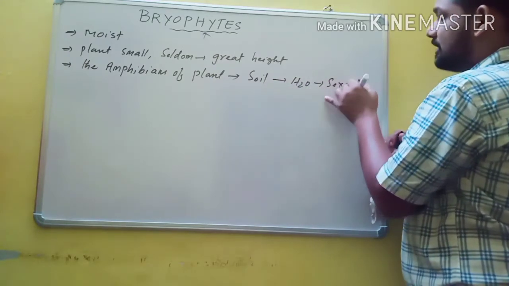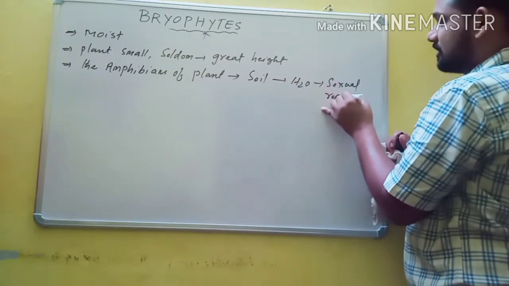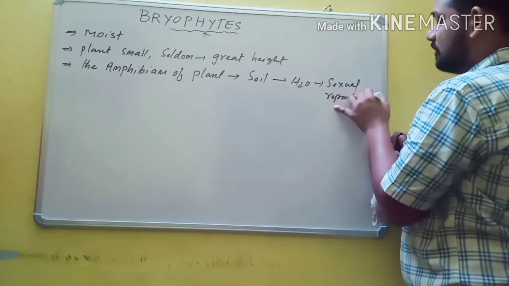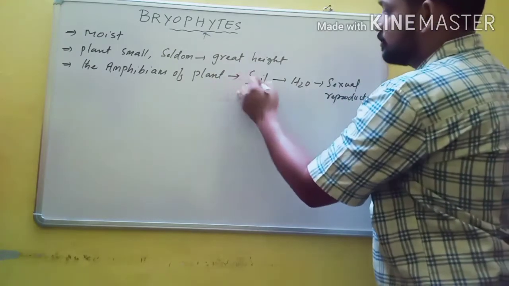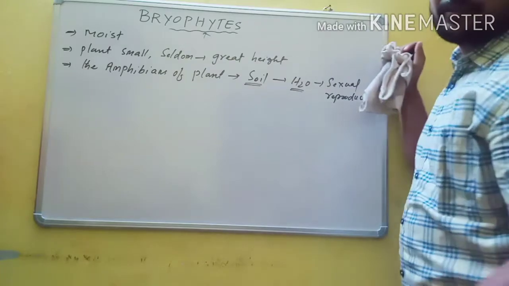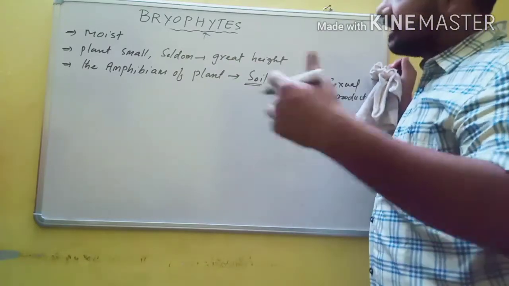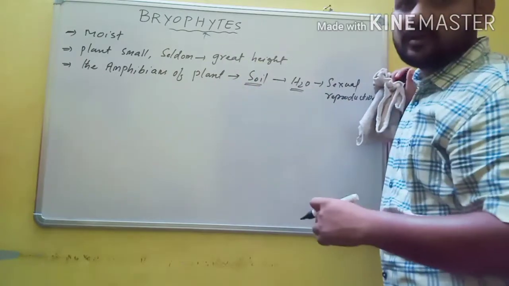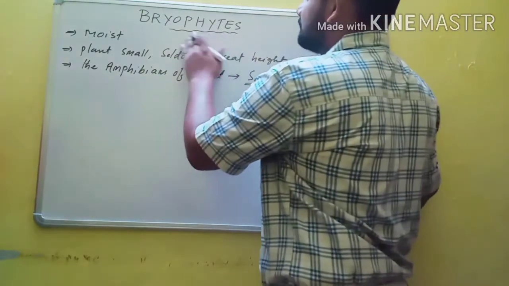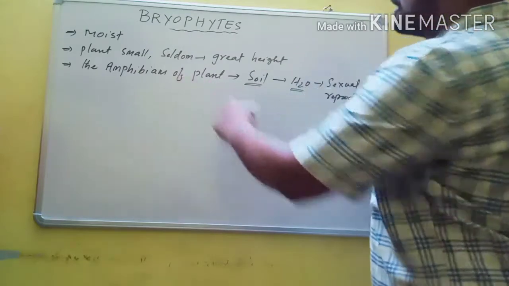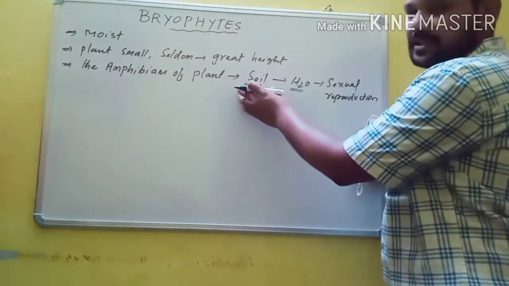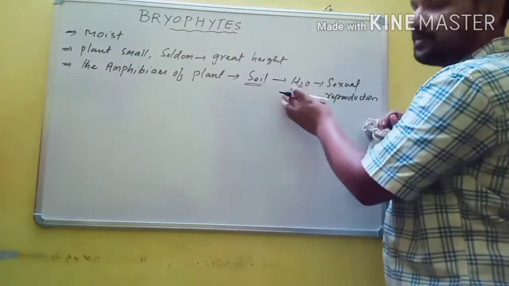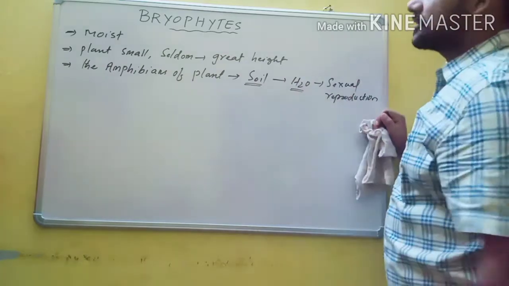For the fertilization process or sexual reproduction, bryophytes require water. That means they can live in both soil and water conditions. If any organism can survive in both terrestrial and aquatic conditions, then it is called an amphibian. In the plant kingdom, bryophytes are known as the amphibians because they survive in soil, but depend on water for sexual reproduction.